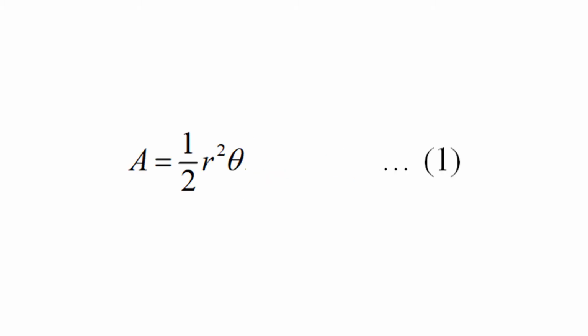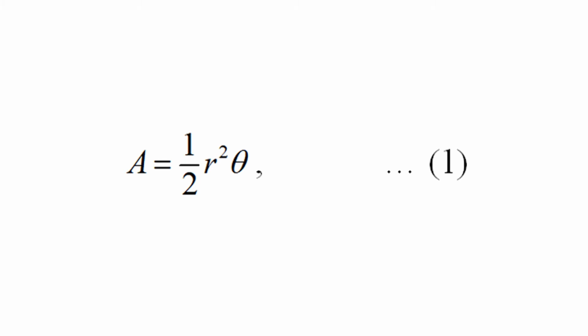Hence, A equals 1/2 r² θ. In evaluating the limit, x is measured in radians. We first assume that 0 < x < π/2. Hence, using A = 1/2 r² θ with r = 1 and θ = x, the area of the sector of radius 1 and central angle x is x/2.